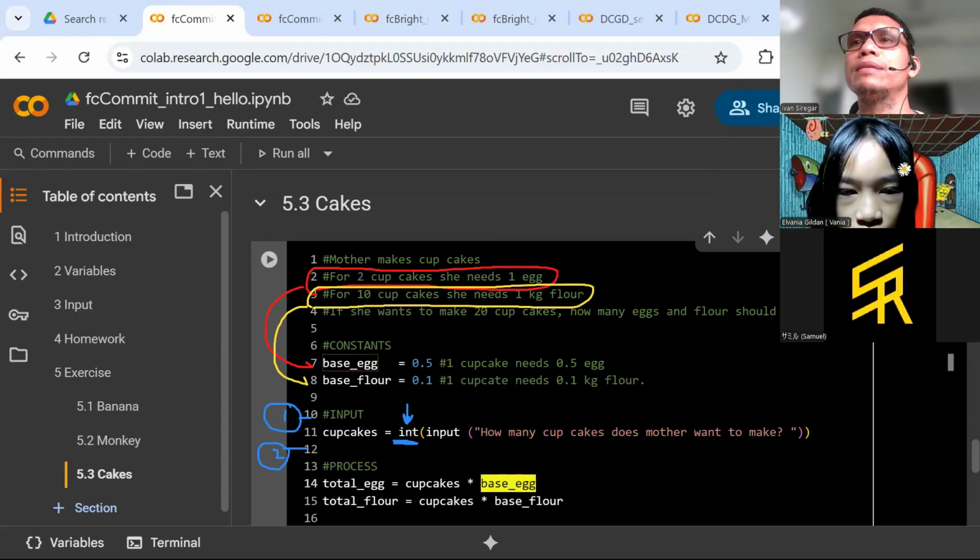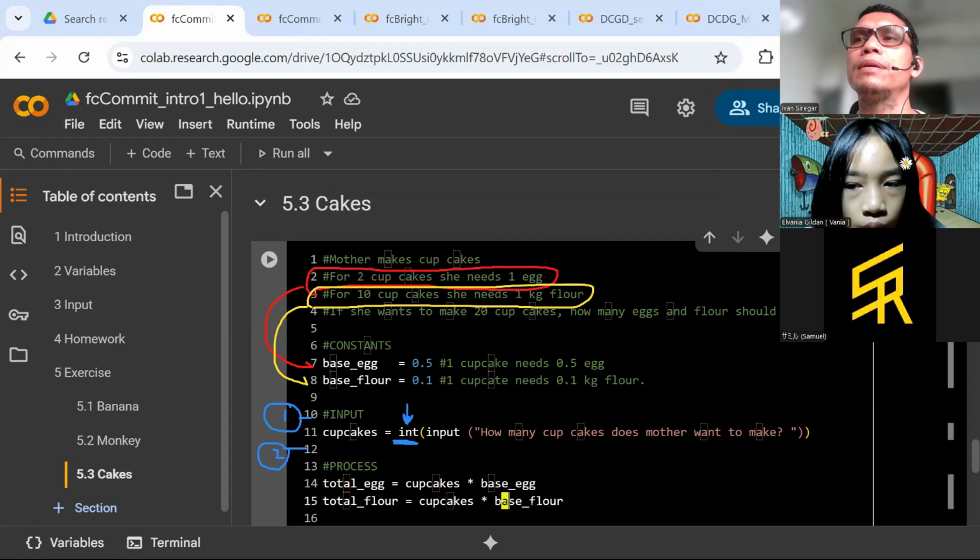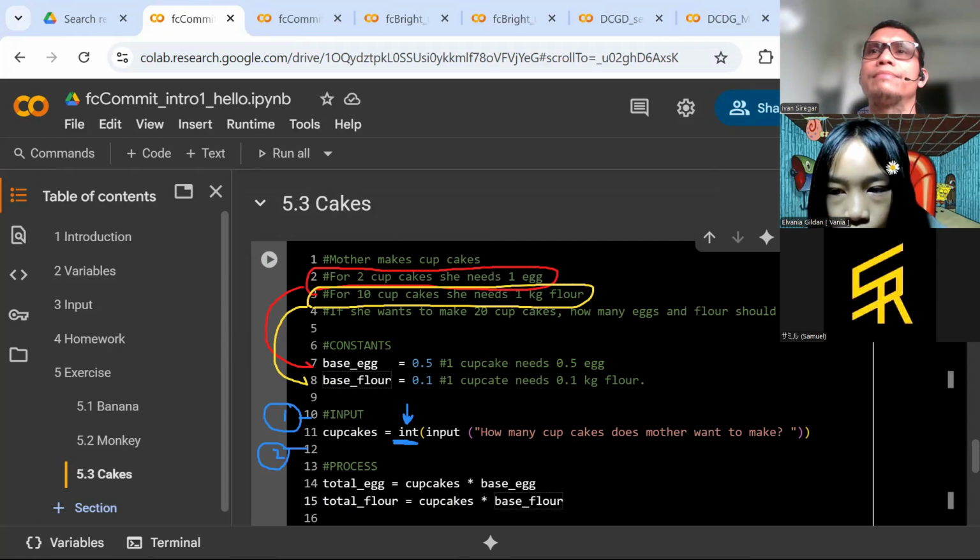Base egg means the egg that is needed for one cupcake. And also the total flour is the total of the cupcakes that mother makes times the base flour. Okay?